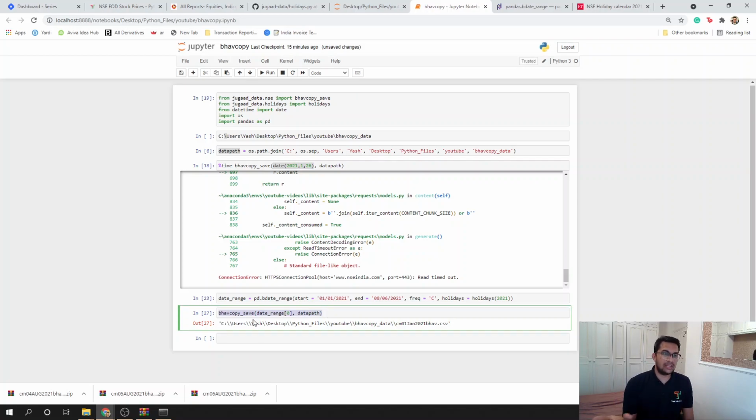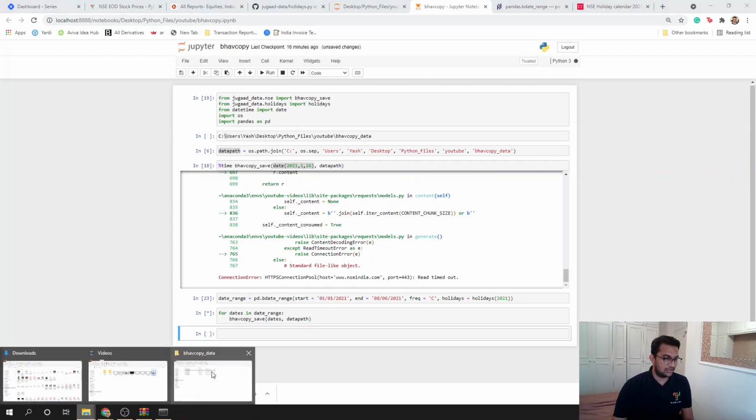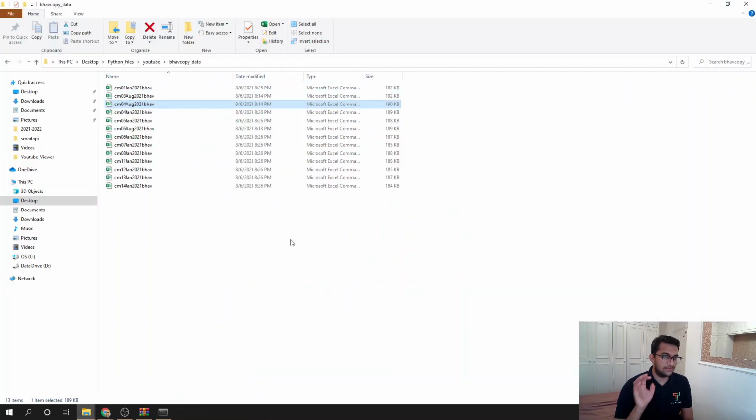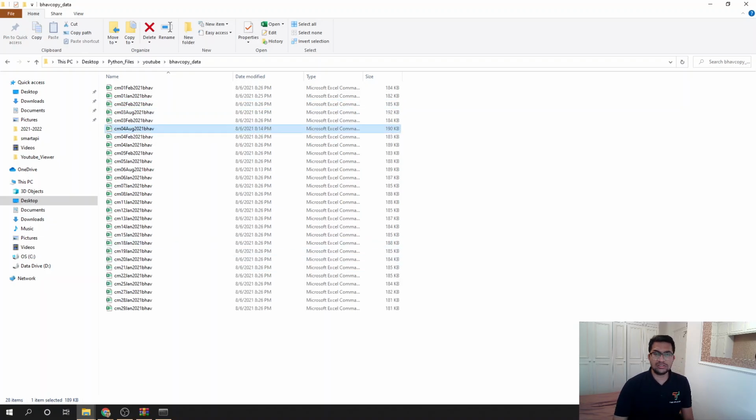So now this is very easy for us then, right? For dates in date range, bhavcopy underscore save dates, save it for all the dates, and then save it in the data path. If I just run that and go to my folder, you'll see files are slowly coming in here, which is awesome, right?